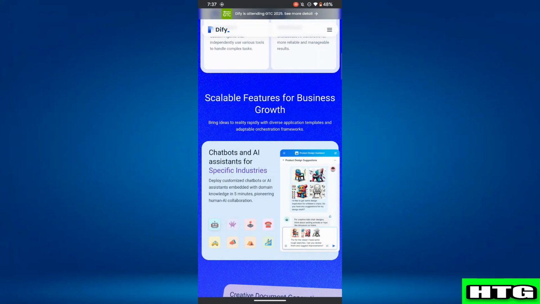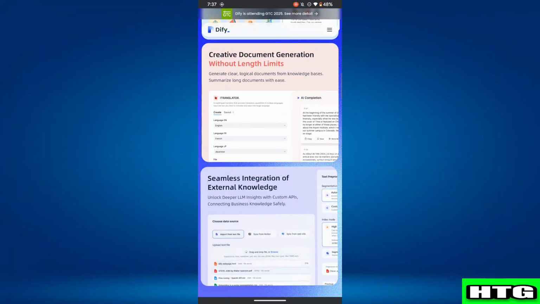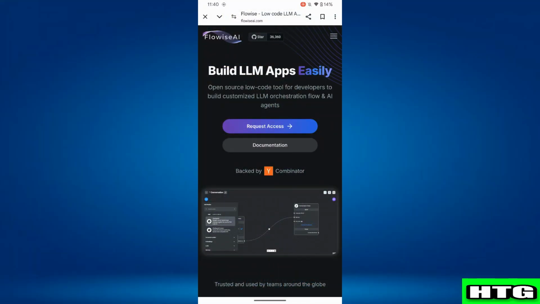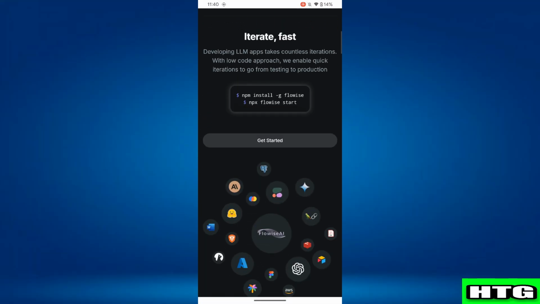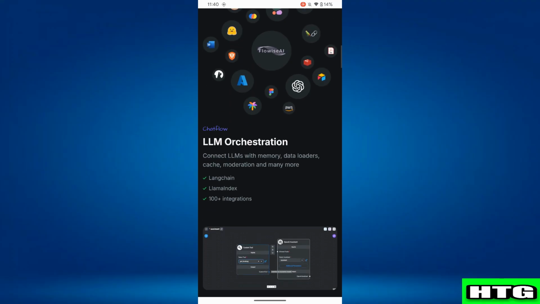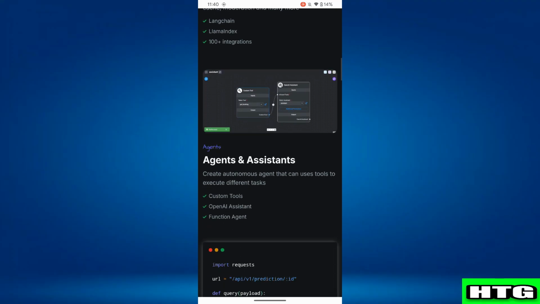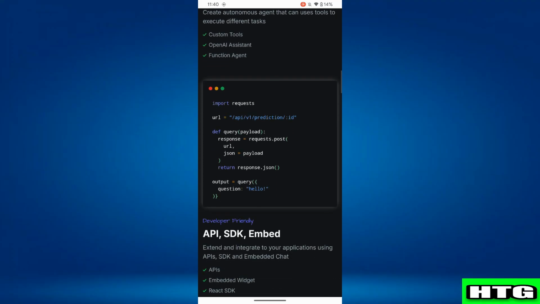application development more efficient. Over here, when it comes to user experience, Flowise is best for developers who need deep customization and control over automation, while Dify is designed for both technical and non-technical users, making it more user-friendly.